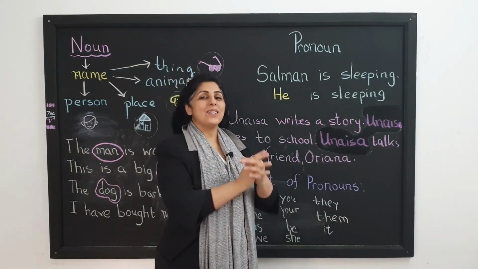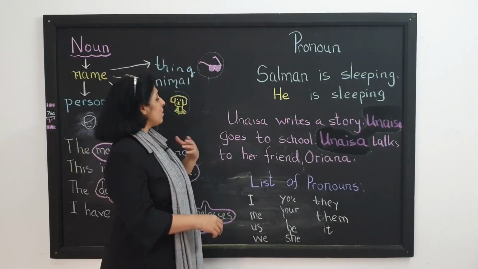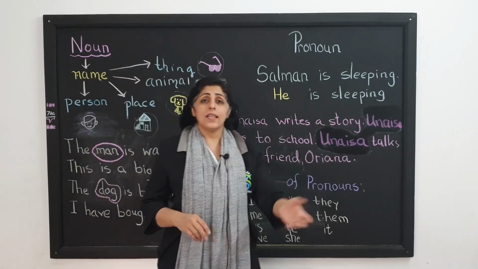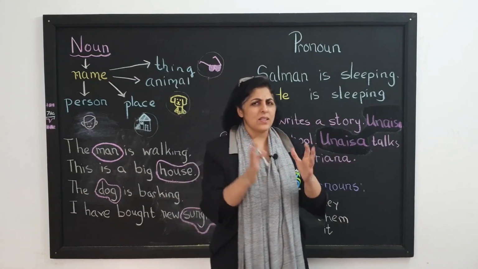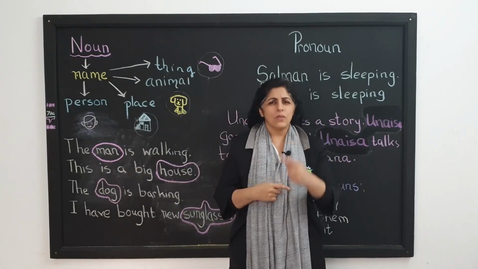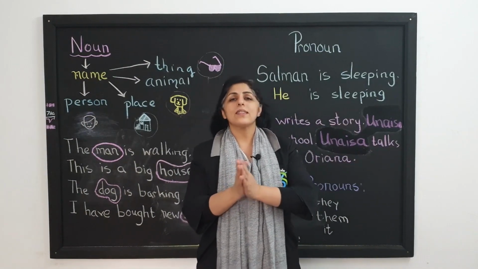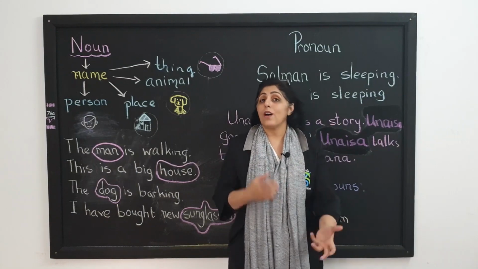And now take a look at the example again. Onaisa writes a story. Onaisa goes to school. Onaisa talks to her friend Oriana. Onaisa this, Onaisa that, Onaisa is this, Onaisa is that. Now how does that sound? Onaisa, Onaisa, Onaisa being repeated again and again. When you are using this in a sentence or in a bunch of sentences, it does not sound nice.